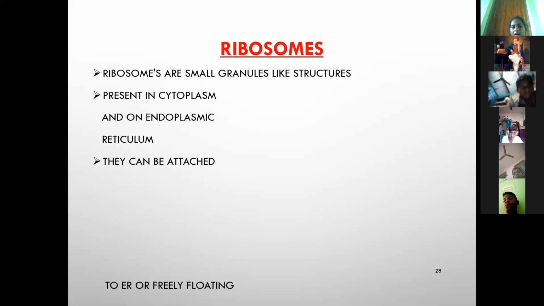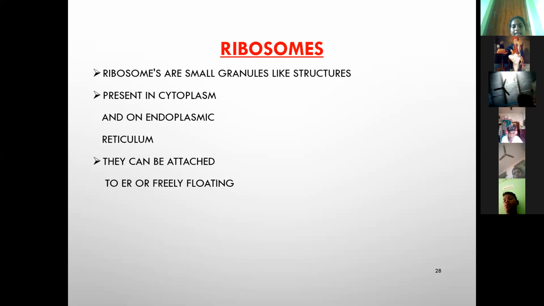They can be attached to the ER or freely floating. Some ribosomes are attached to the endoplasmic reticulum, called the rough endoplasmic reticulum, and some ribosomes are scattered in the cytoplasm of the cell.